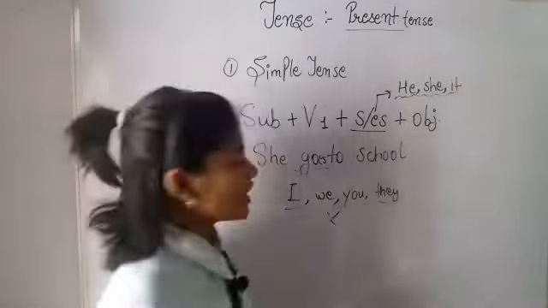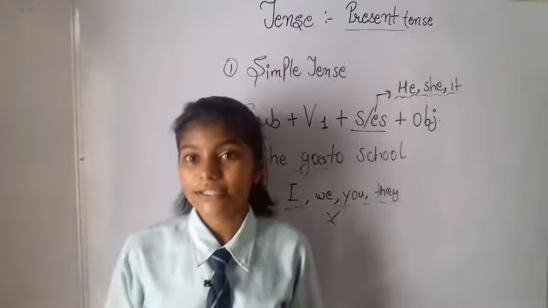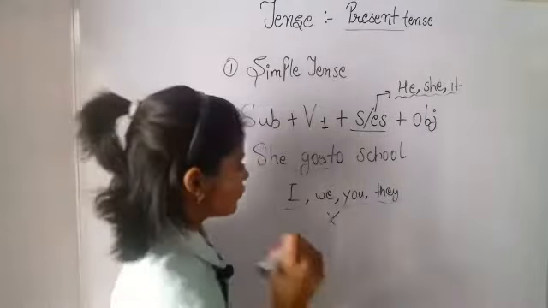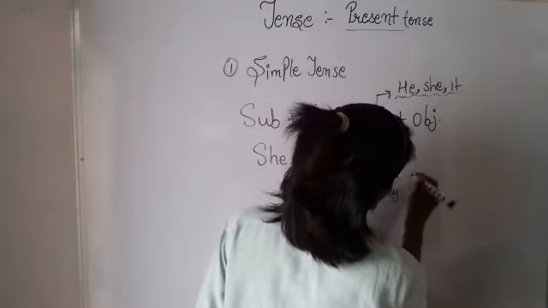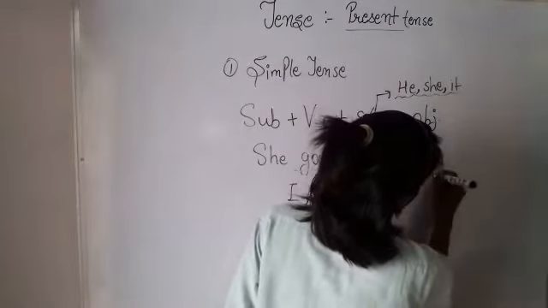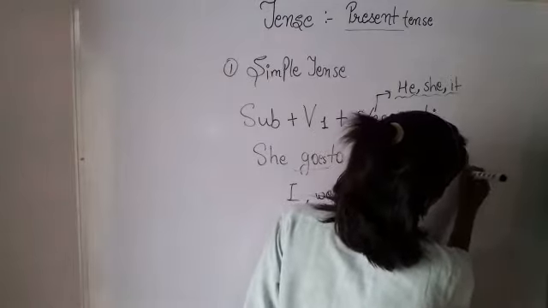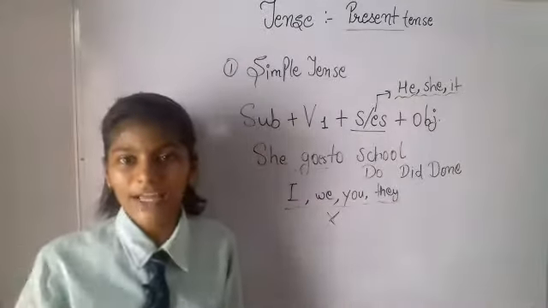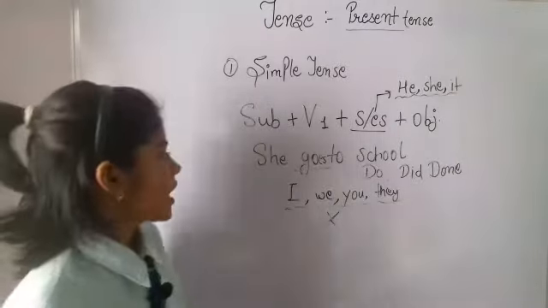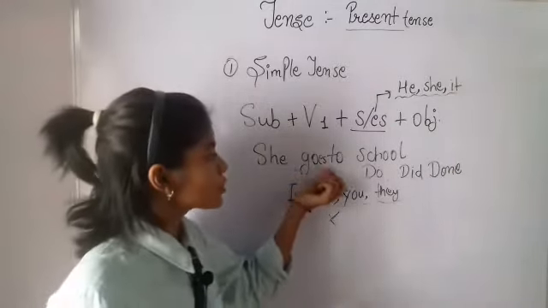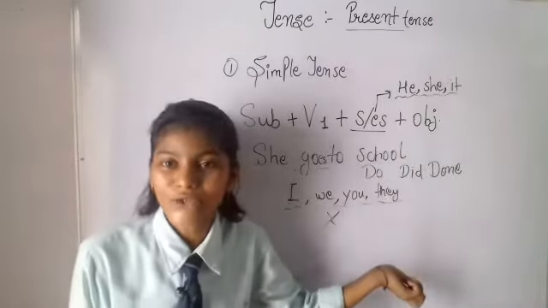Because when we are talking about negative sentences, the form which came up here is of do. Then the second form, did. Third form is done. Do, did and done, first, second, third form. Easy? Now, she does not go to school is the negative.